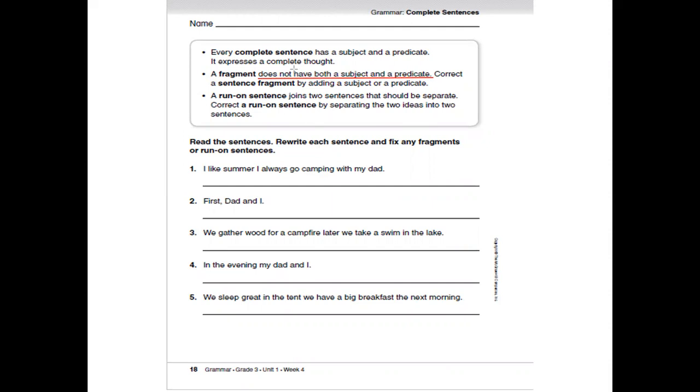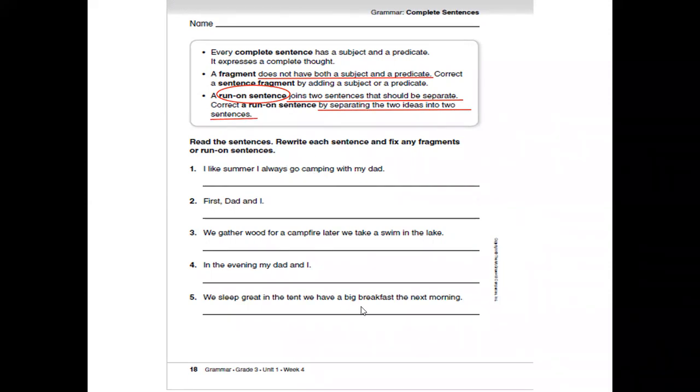What is the run-on sentence? Here it's new information, so circle it. The run-on sentence joins two sentences that should be separate. So how can we correct the run-on sentence? By separating the two ideas into two sentences. That means by adding a period between them.